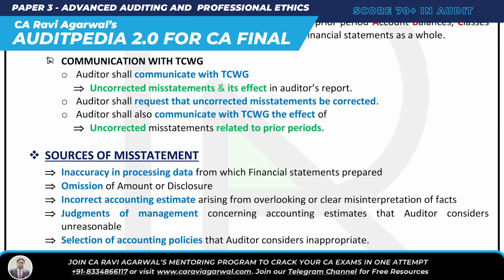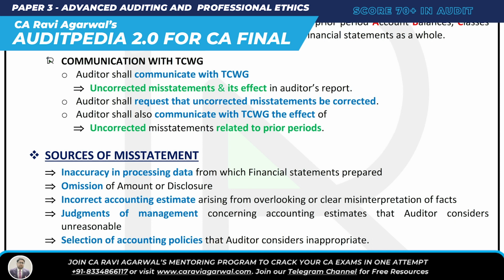Now the sources of misstatement. What are the sources of misstatement? Can you tell me? I have made a mnemonic. It's called SOME. There are some sources of misstatement. S is selection of accounting policy that the auditor considers inappropriate. From there, misstatement will come.